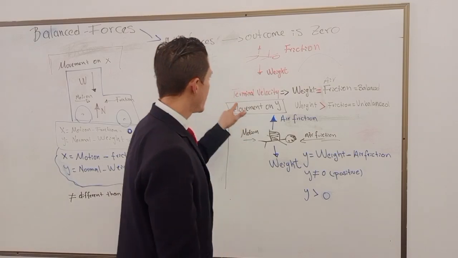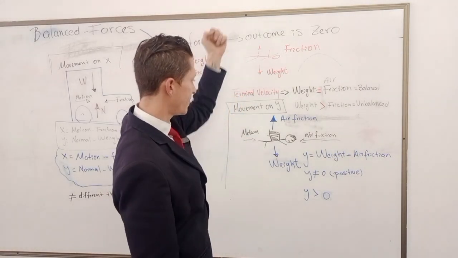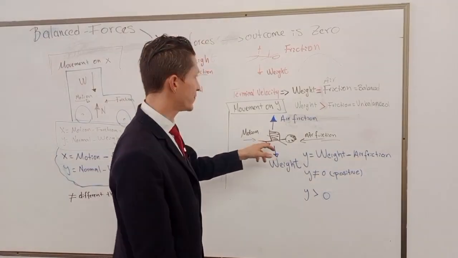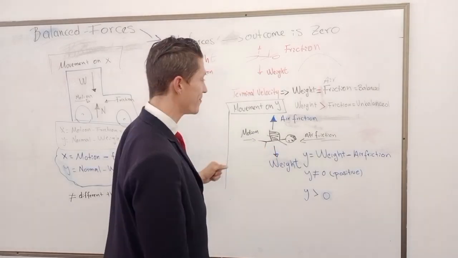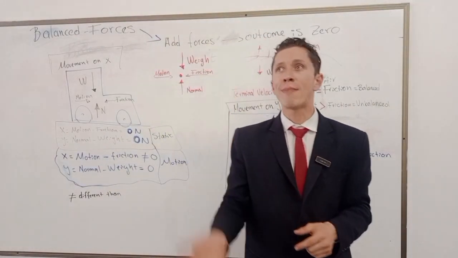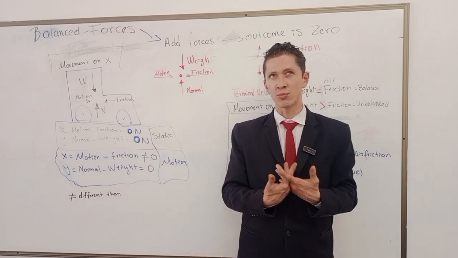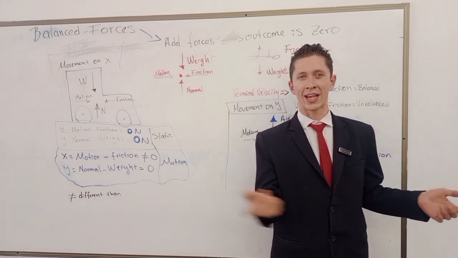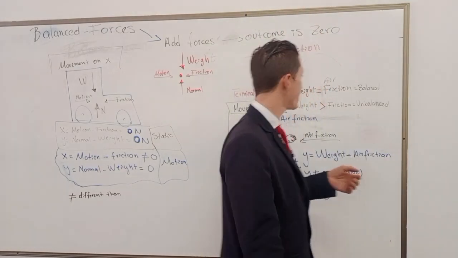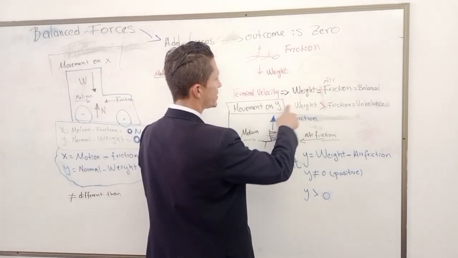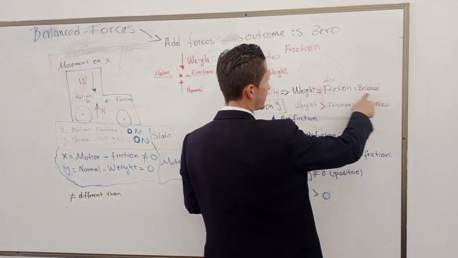Then if I jump and I start falling, like this guy, this guy is falling. I don't know what this guy is doing, but this guy is falling, right? Let's imagine that this guy is falling and it's not moving on x, right? It's just in a straightforward line, right? Now the movement, it's equal: weight equals friction. It's a balanced force, right?